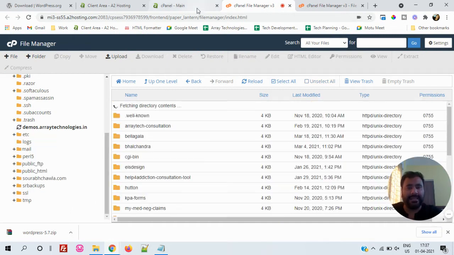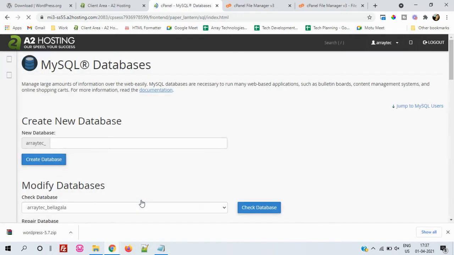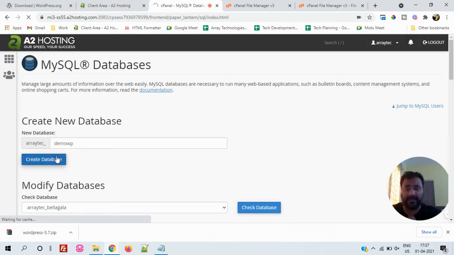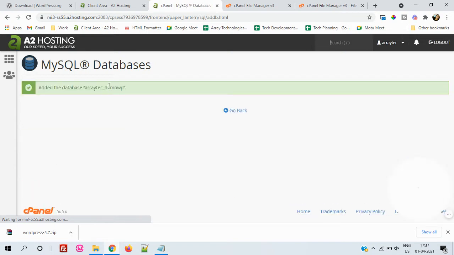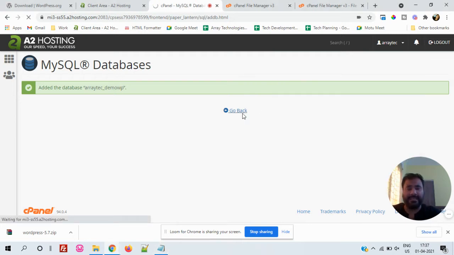Once you do that, the second important step is to go to MySQL Databases, because we have to create a database which will communicate with this WordPress. Now I will give a demo WP database name and click Create Database. We just have to keep a note of this database name. I will simply copy it here and go back. Our database has been created.